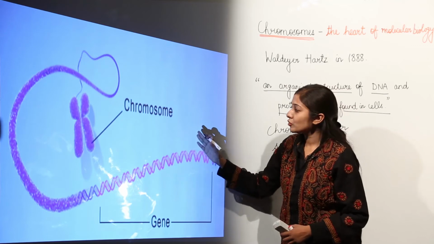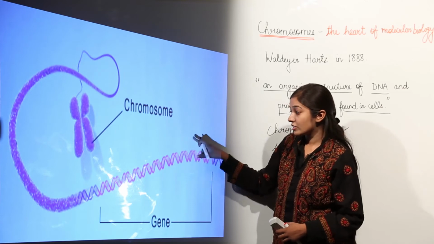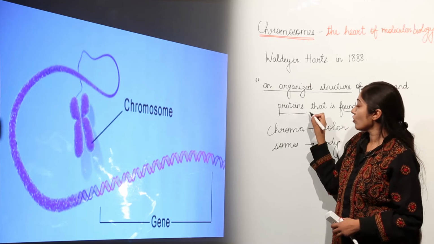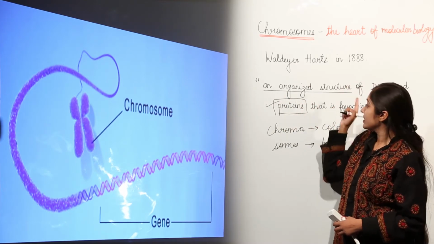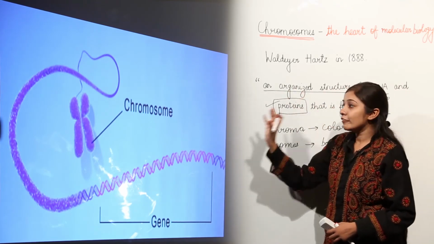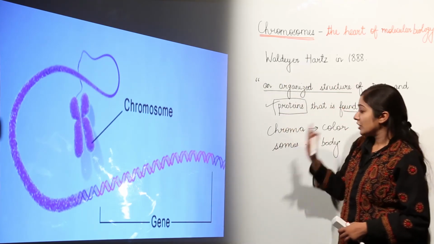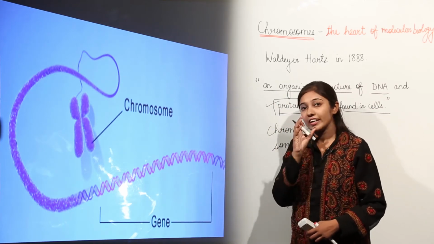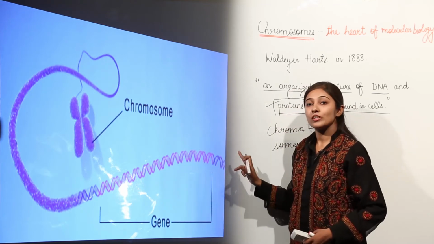As you can see in the image also, the chromosome is composed of DNA which is highly coiled, highly condensed, and this DNA is also associated with some proteins. So when this DNA and proteins are in highly condensed form in an organized manner, they form a structure which we call chromosomes. And what is a gene? A gene is a segment of DNA which forms a unit of heredity, remember. So a gene is the segment of DNA which forms a unit of heredity.